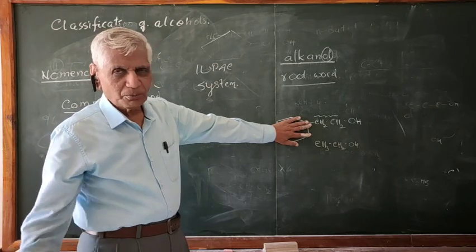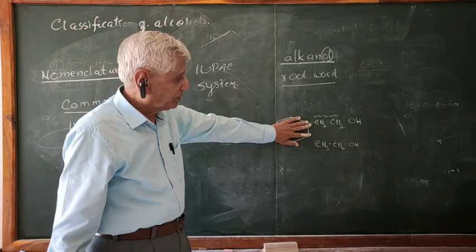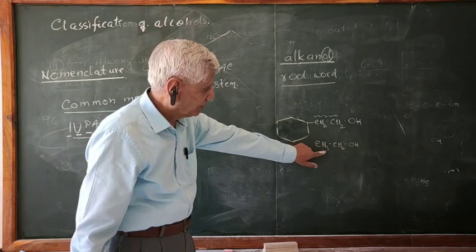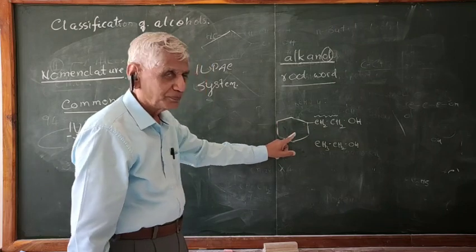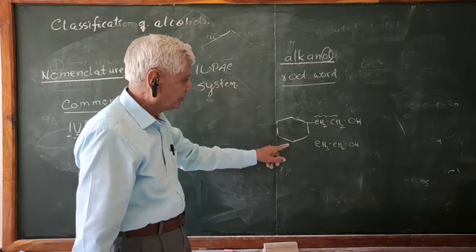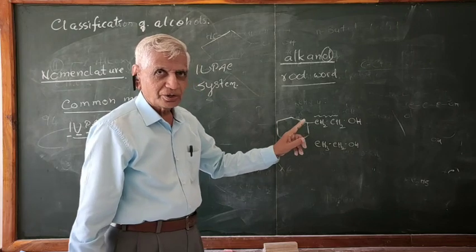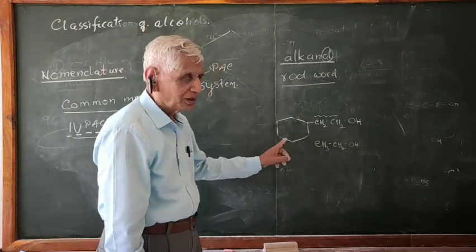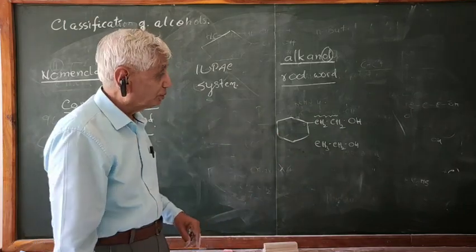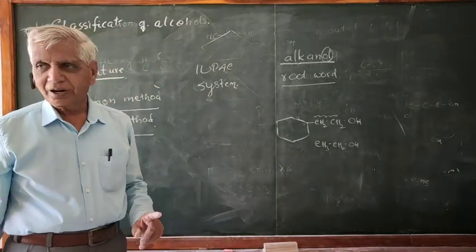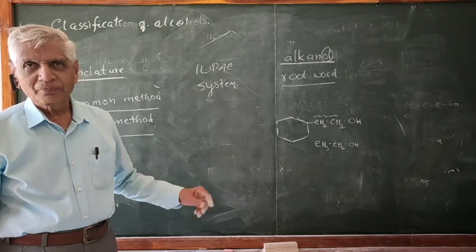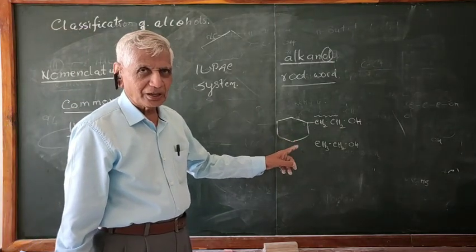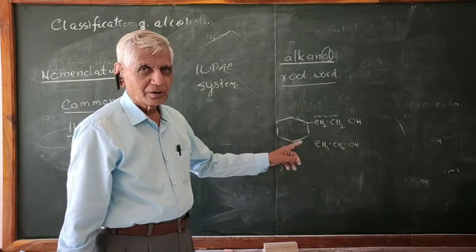Ethanol-1, or simply you can call it ethanol. But here, one hydrogen of this ethanol is replaced by this group. And what is this group? Cyclohexyl. This is the cyclohexyl group. This cyclohexyl group is present on which carbon? The second carbon of the ethanol. Therefore it is called 2-cyclohexylethanol.